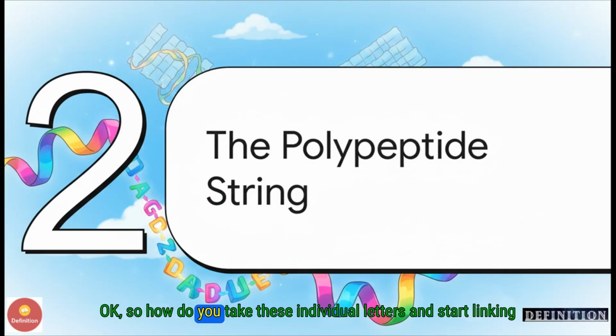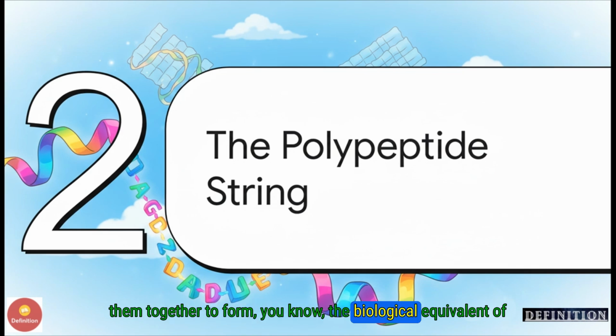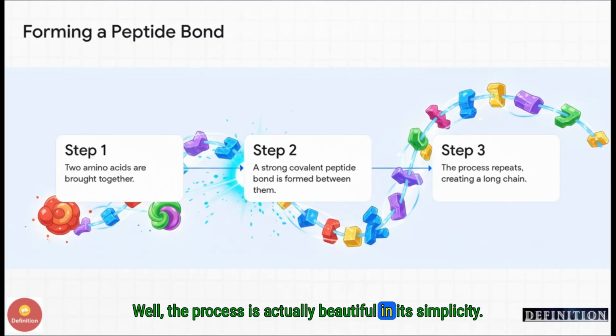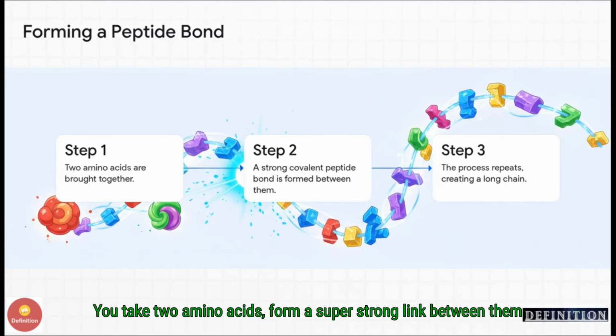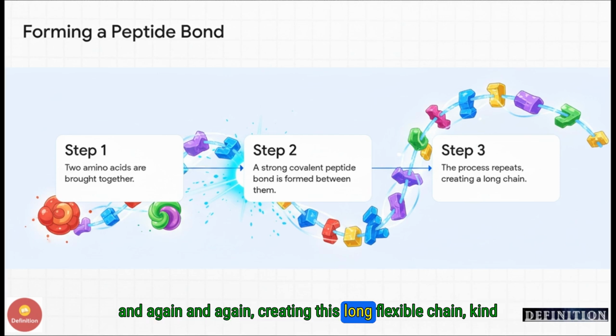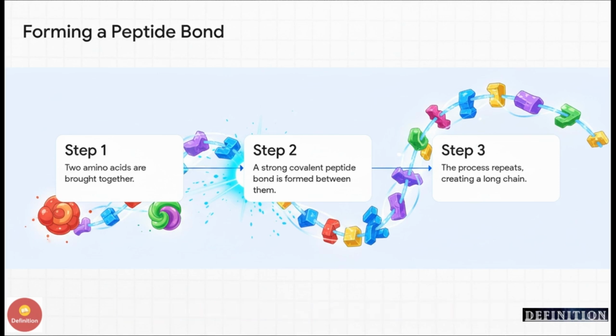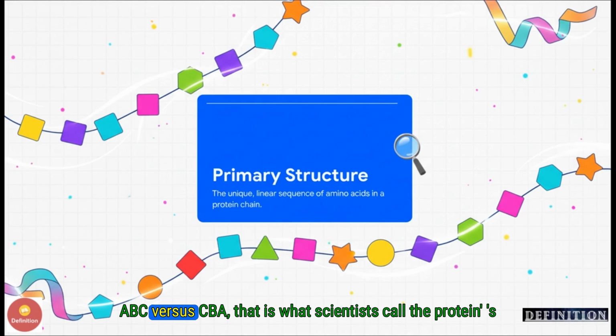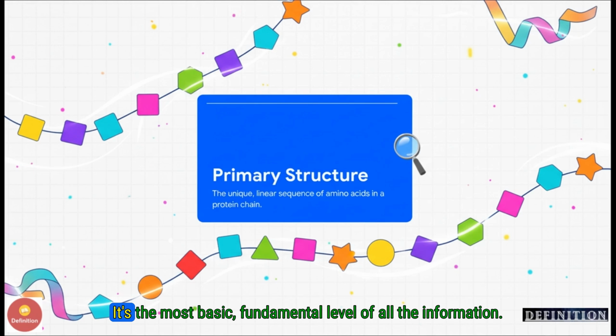Okay, so how do you take these individual letters and start linking them together to form the biological equivalent of words and sentences? Well, the process is actually beautiful in its simplicity. You take two amino acids, form a super strong link between them called a peptide bond, and then you just do it again, and again, and again, and again, creating this long, flexible chain, kind of like beads on a string. This linear sequence, the specific order of the amino acids, ABC versus CBA, that is what scientists call the protein's primary structure. It's the most basic, fundamental level of all the information.